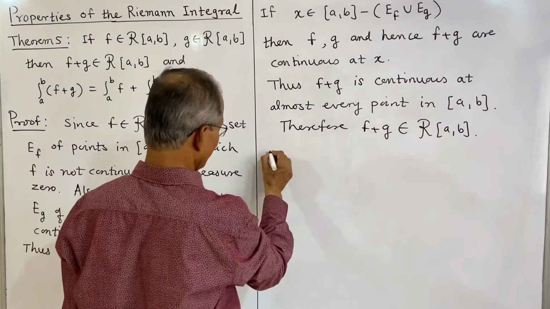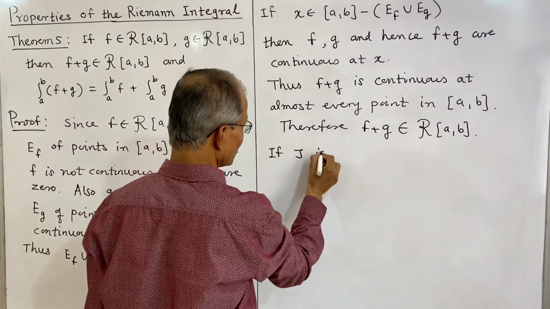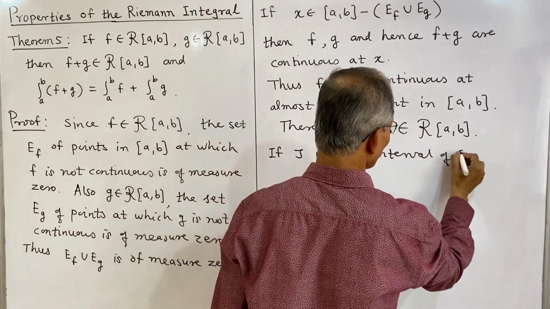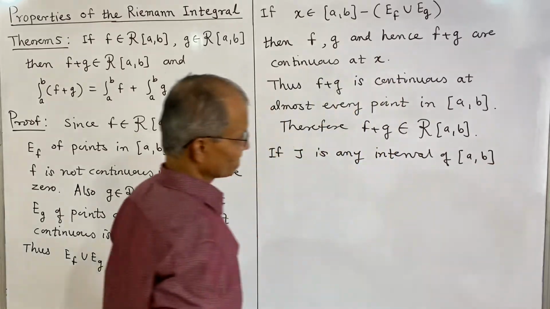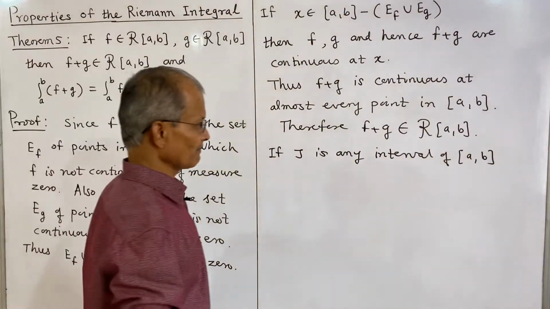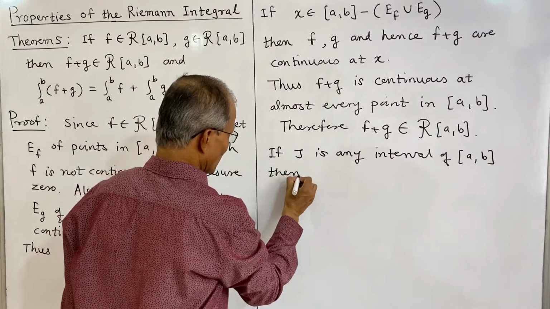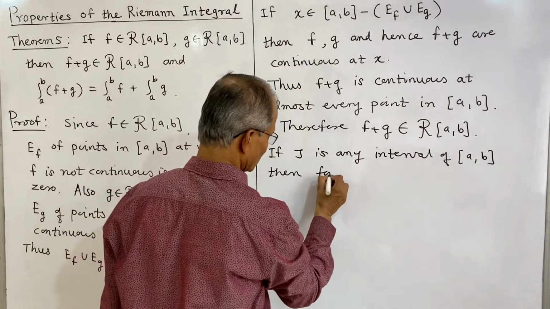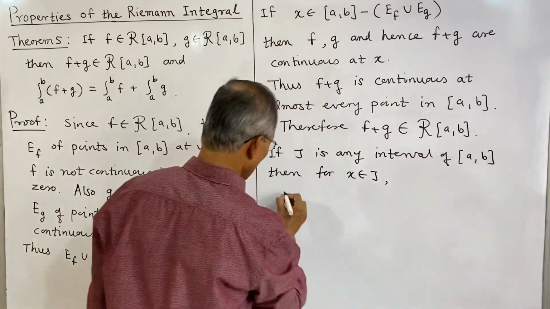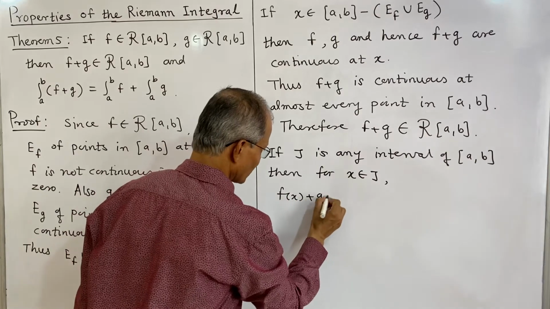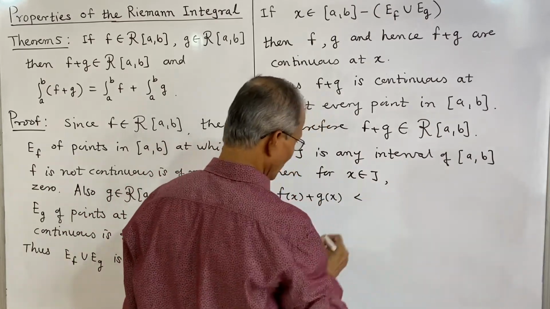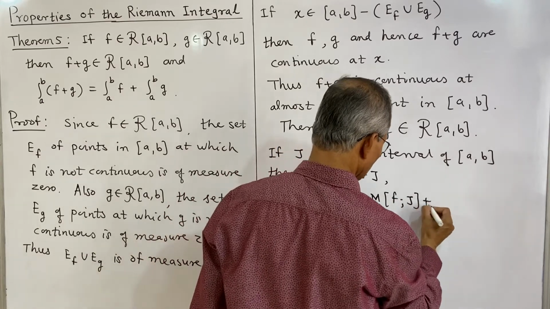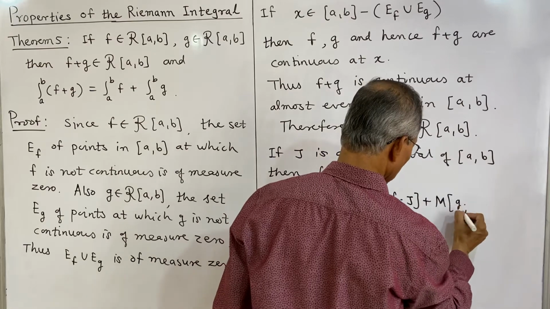Next we consider that if J is any interval contained in [a, b], then for x belonging to J, f of x plus g of x is less than or equal to the maximum of f over J plus the maximum of g over J.